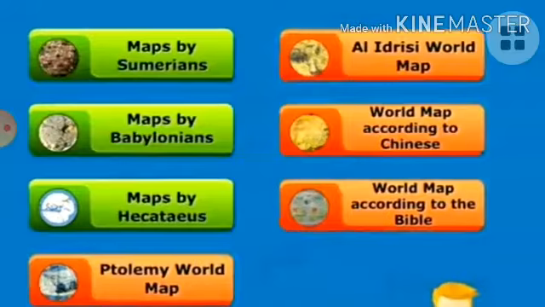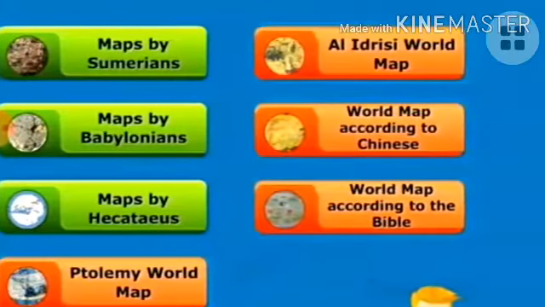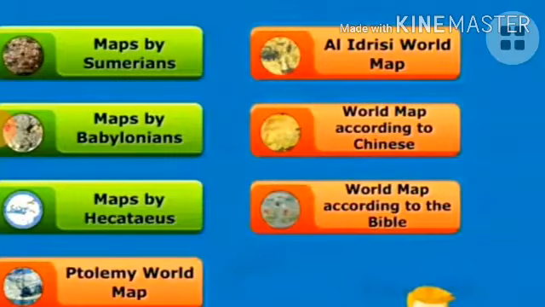And next is the next type of map. The next map was prepared by Babylonians. Babylonians belong to which country? That is Iraq country only. Both are actually in Iraq country only, like twin cities. That you need to understand. We will learn about all these things in a deeper way. Next we continue to the next slide.